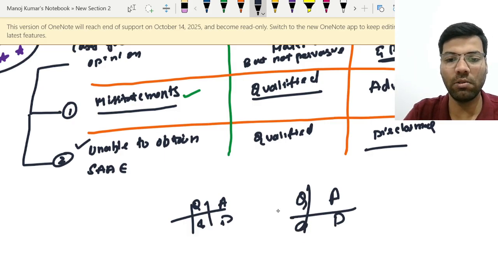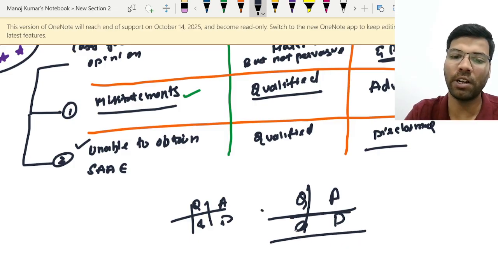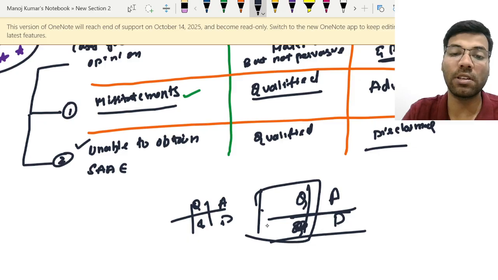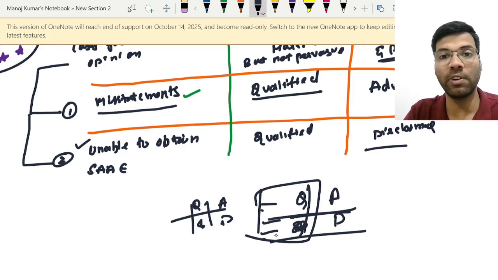You remember it like this, QQAD. So if they ask about qualified opinion, you can write these two instances.